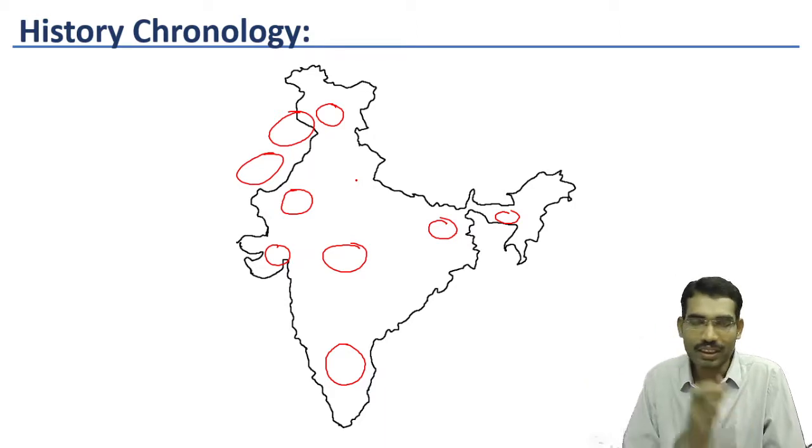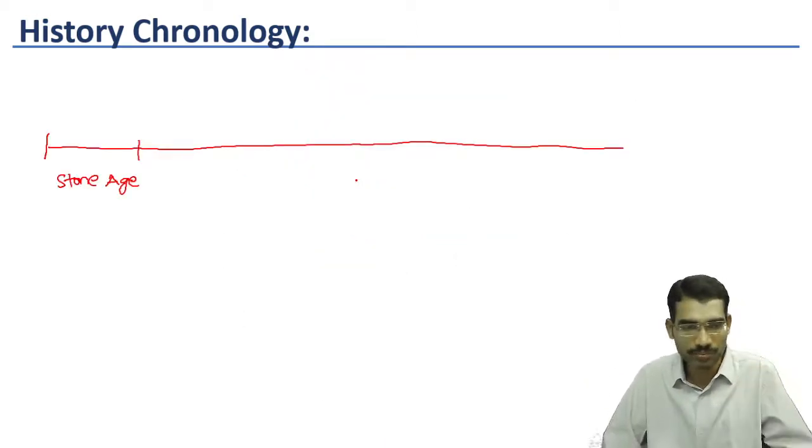What is the generally agreed timeline for the Stone Age? Let us see.